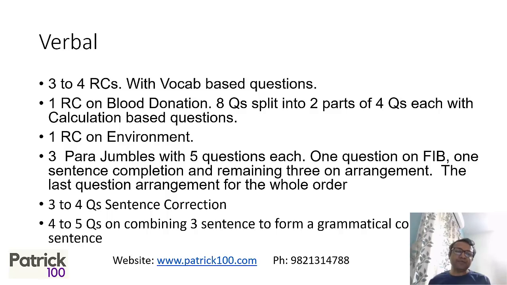It was a 200 question jumbled paper. Verbal: in the first slot, there were quite a few vocab questions. In this paper, it is more of RCs. There were 3 to 4 sets of RCs. One surprising fact was one RC on blood donation. There were 8 questions on it, split into two parts: 4 questions, and 4 questions that came somewhere later on.